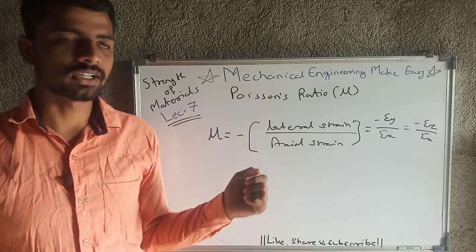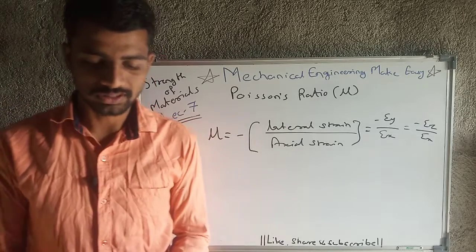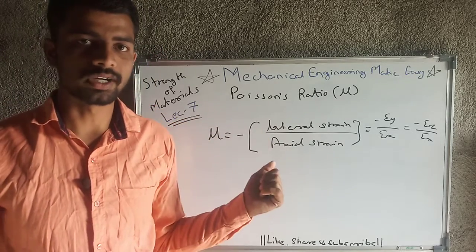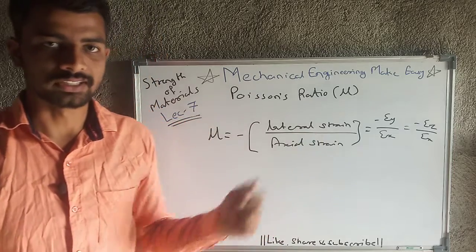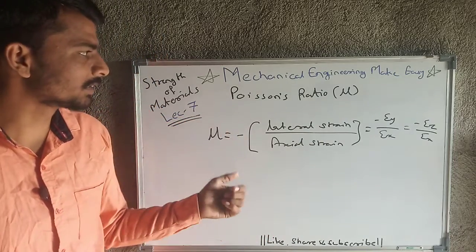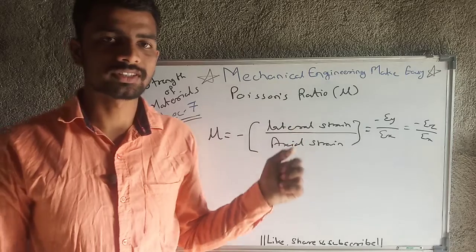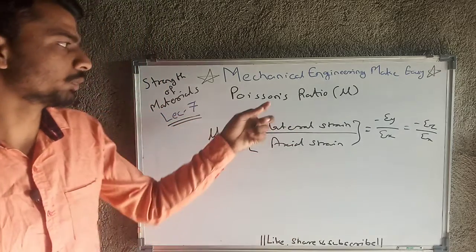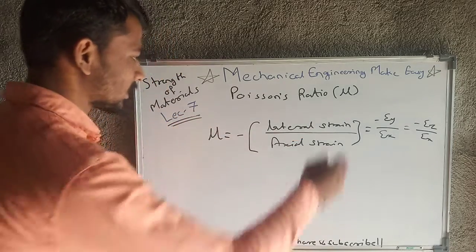This is the 7th lecture, and in the previous lecture we discussed some concepts like some properties of material. In this lecture we are going to discuss Poisson's ratio and Hooke's law. So we will start with Poisson's ratio. What exactly is Poisson's ratio?